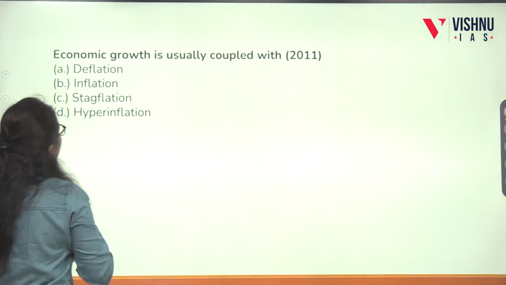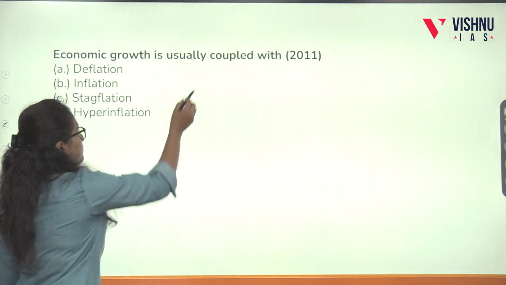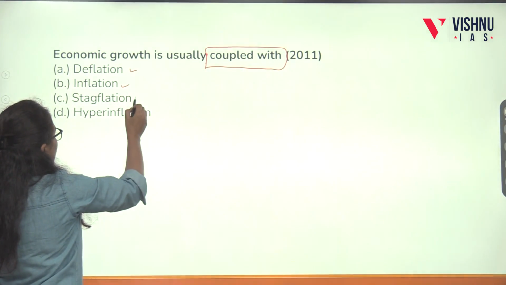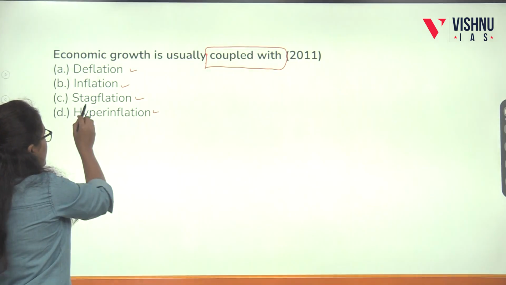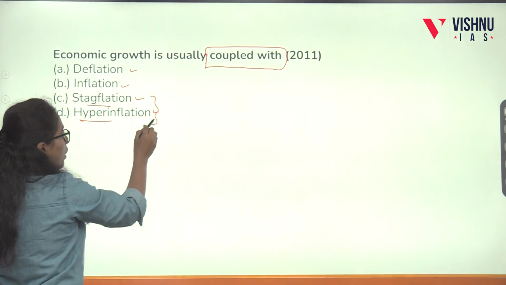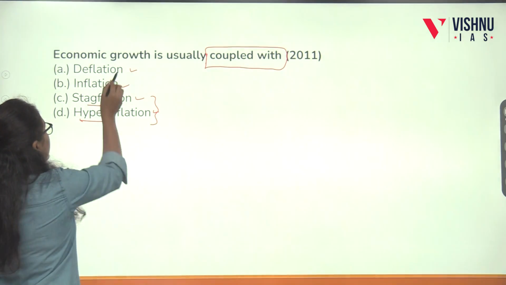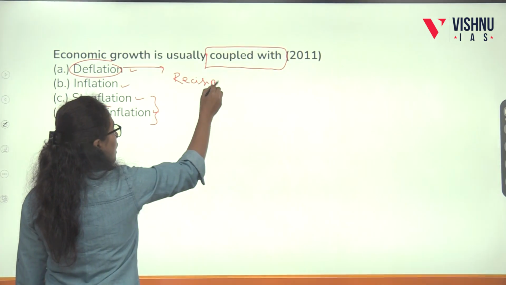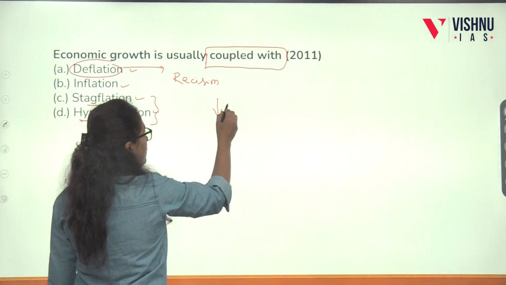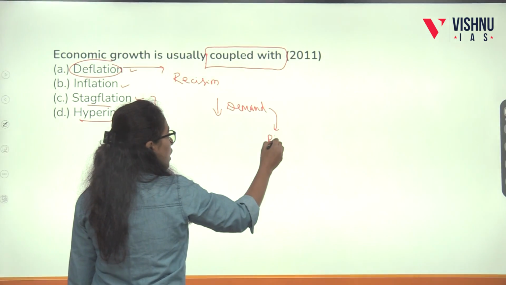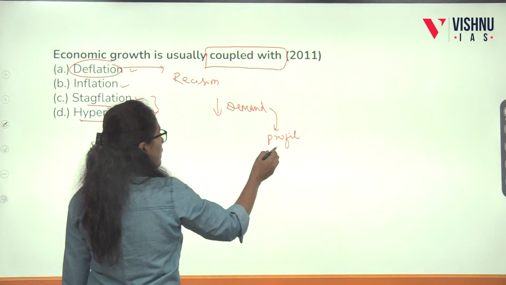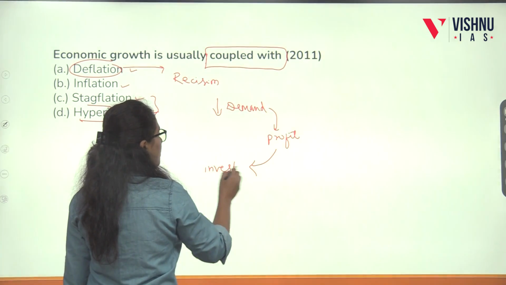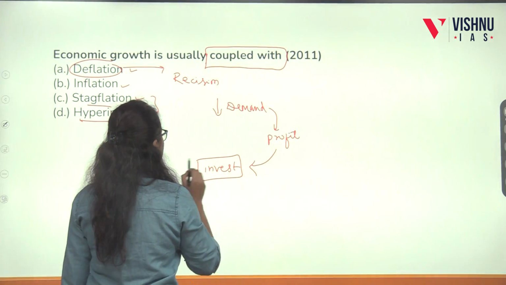Then the next question: economic growth is usually coupled with deflation, inflation, stagflation, hyperinflation. We saw stagflation and hyperinflation are not causing economic growth. Deflation will cause recession, because a decrease in the demand will cause recession. How will a decrease in the demand reduce the profit of the investor? If profit is reduced, it will be coupled with not investing much. So economic growth will get affected, will be paralyzed from this.